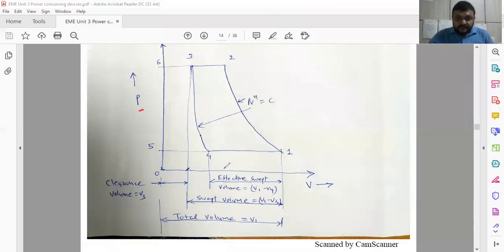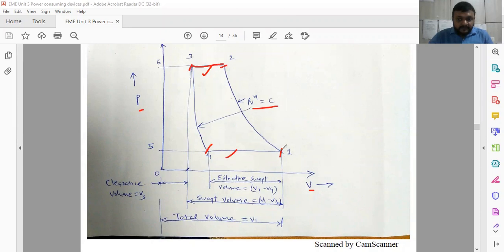So pressure P, volume V, and here starting from point 1, polytropic process, pressure is increasing, volume is decreasing, and then volume is decreasing, pressure remains constant, and from 3 to 4, pressure is decreasing, and 4 to 1, original position where volume is increasing, pressure remains constant. So two constant pressure processes and two polytropic processes.